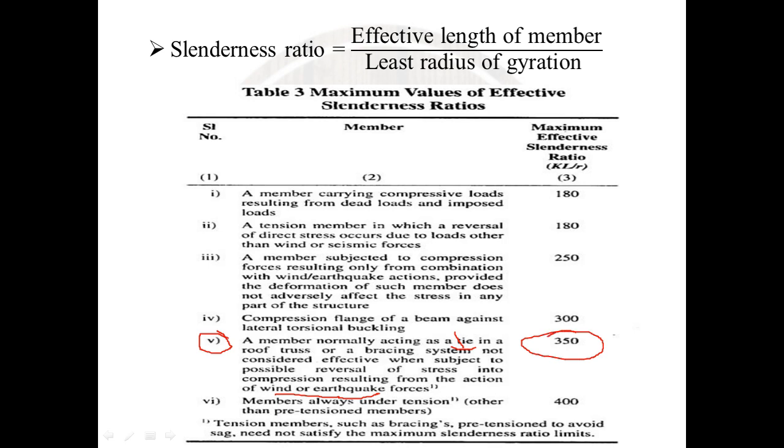That one is for a compression member for dead load and imposed load. This one is for a tension member, and this one is for a compression member for wind and earthquake action, and this one is for a member under tension. The member is always under tension other than pre-tension.